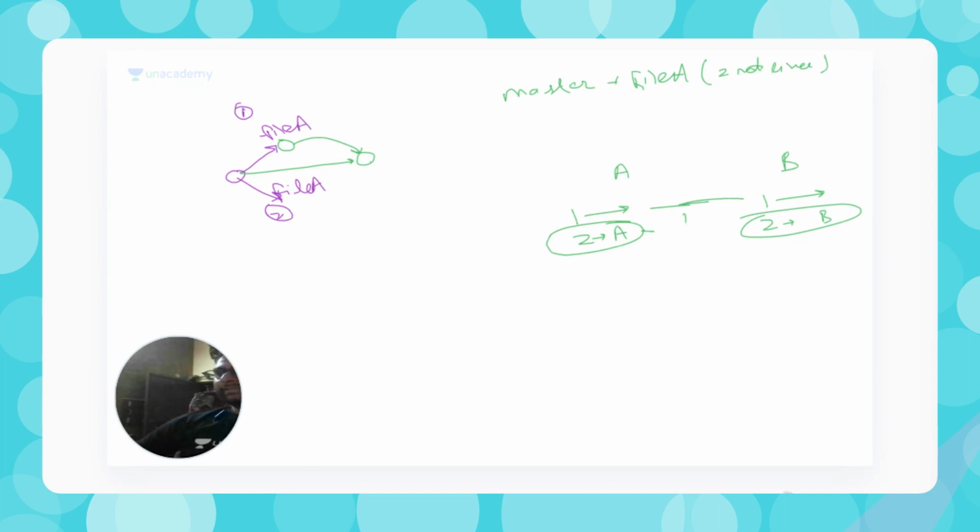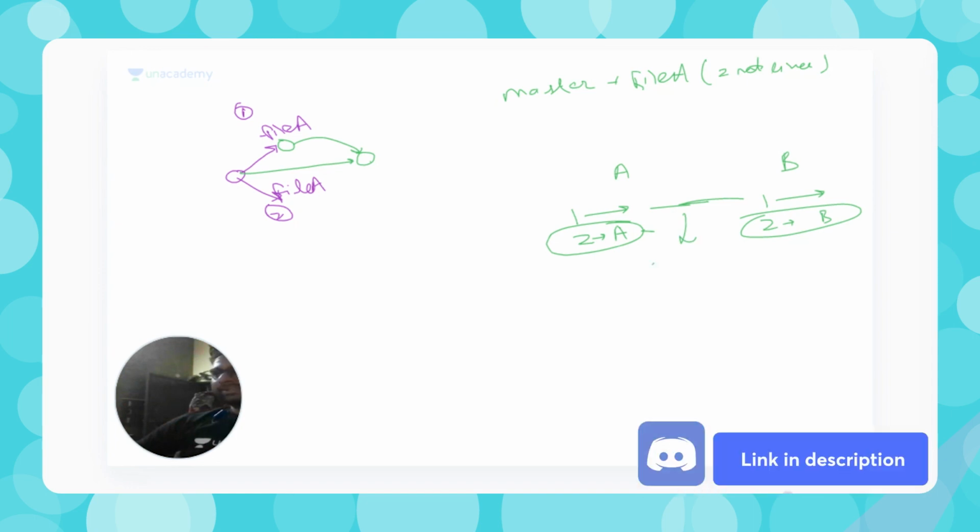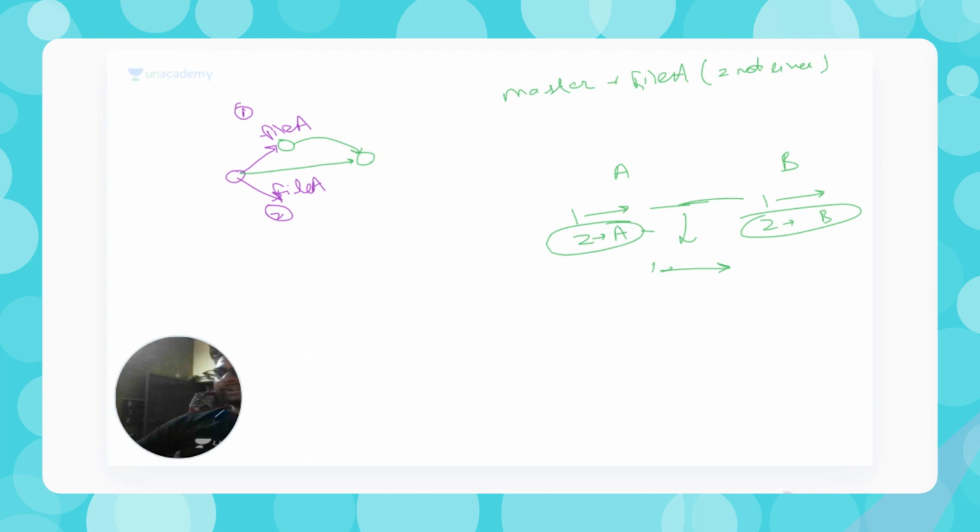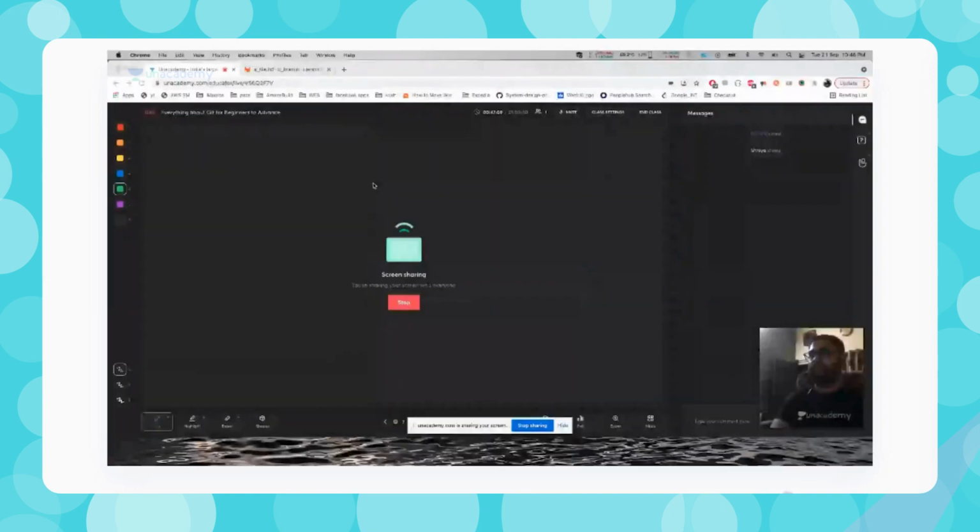So let's say now I'm here in the middle, creating the common file. The first line is common, and for the second line I can say I need something from file A, and this other line I can move to the third place. I can add it over here. So if both changes are required, I can do that. If only some changes are required, I can take only those changes. If none of the changes are required, I can discard both. Okay, now let's see how we are going to do it on the code itself.